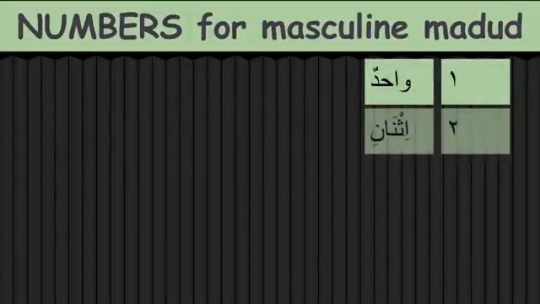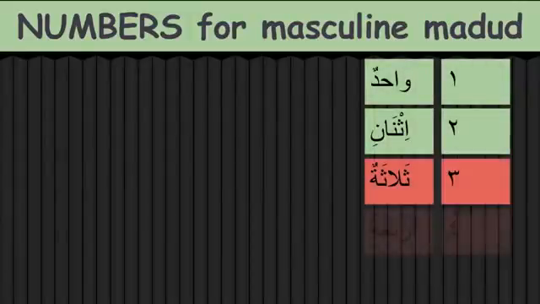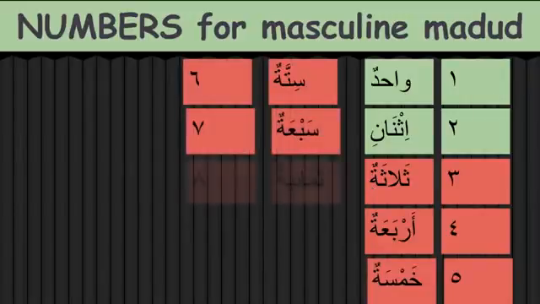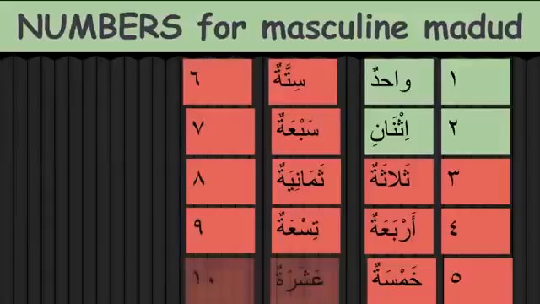So just to recollect: wahid, ithnan, thalatha. For the masculine ma'dud, we'll have feminine numbers with the ta marbuta: ثلاثة أربعة خمسة ستة سبعة ثمانية تسعة عشرة. These are the numbers we use for masculine nouns from 3 to 10, and for 1 and 2, because they are na'at, they will have a masculine number.